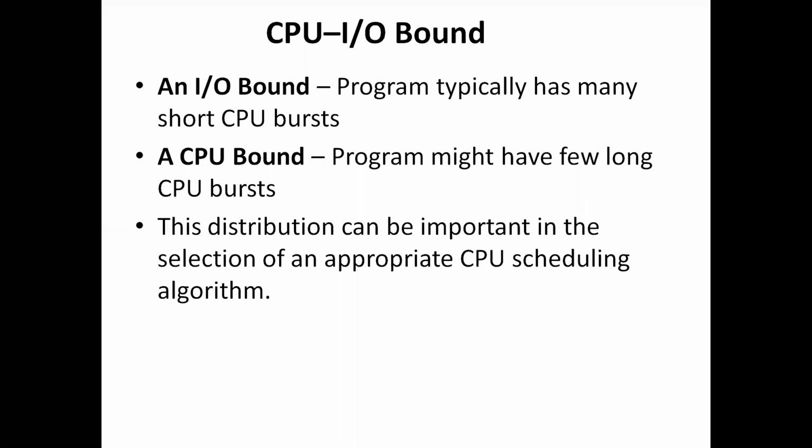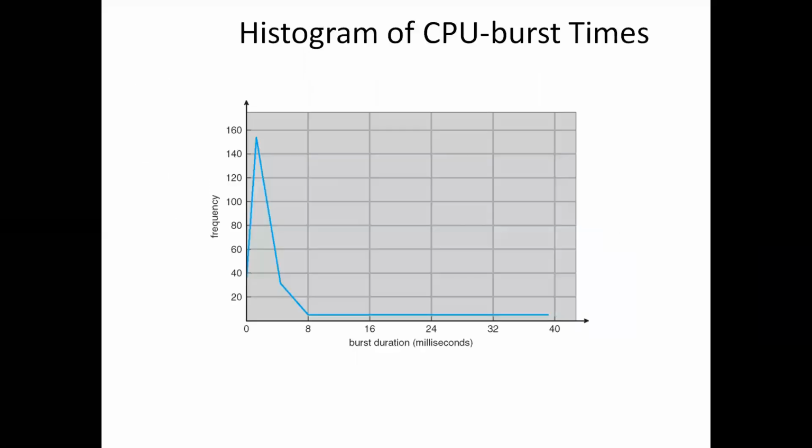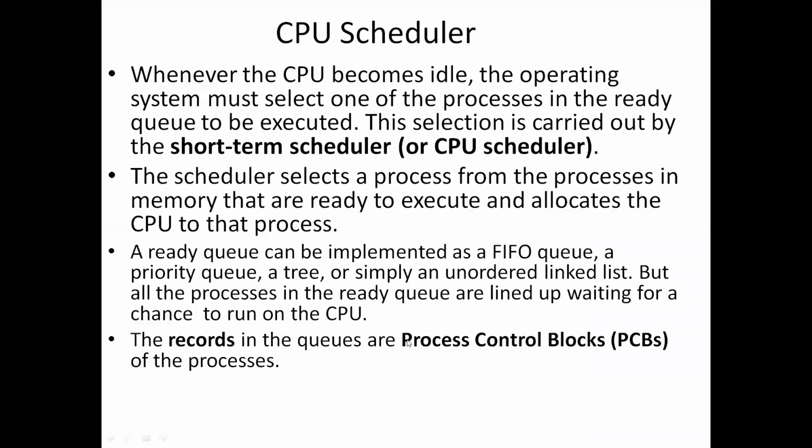Understood this? This is the histogram of CPU burst timings. If the frequency is more, the burst duration will be less. Next is the CPU scheduler. This is another concept here.